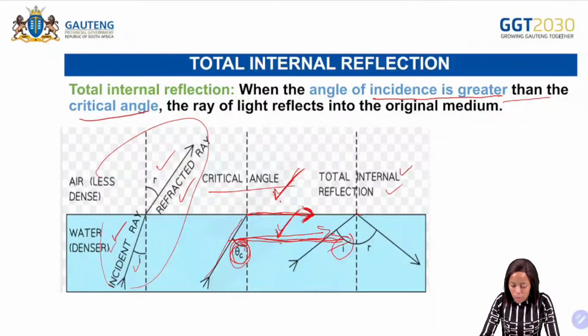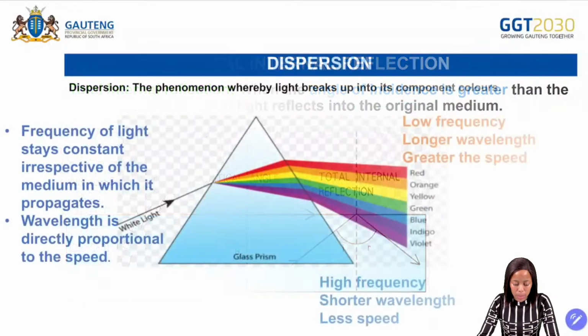So the ray of light will do what? Reflect into the original medium. What was the original medium? It was water. It has now reflected back into the original medium there.